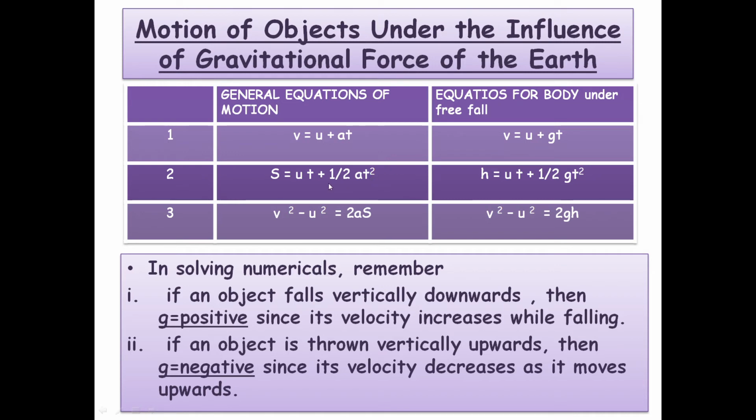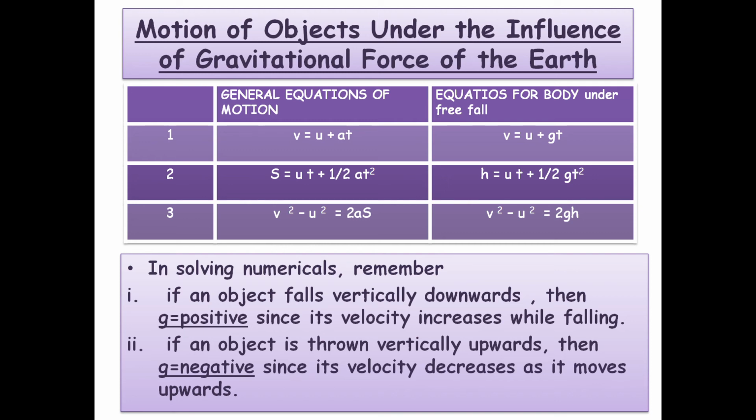Second equation, s is equal to ut plus half at square. So it can be written as h is equal to ut plus half gt square, because whenever anything goes up or comes down, then distance covered by it is equal to height. Third equation, v square minus u square is equal to 2as, and it becomes v square minus u square is equal to 2gh. So here again a is changed to small g because we are talking about free fall, that is motion of the object under the influence of gravity alone.